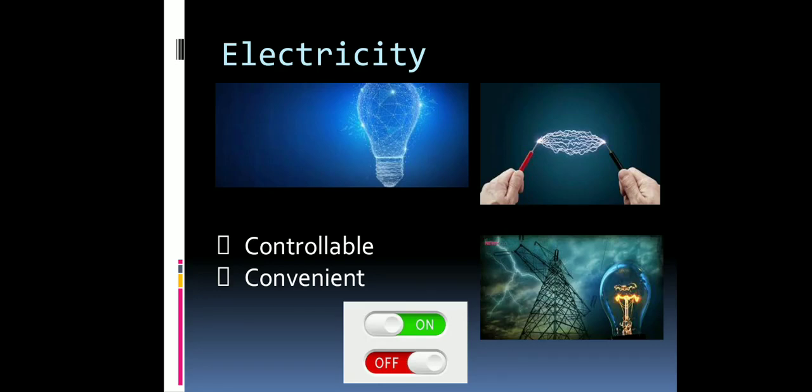So convenient and controllable, these are the two factors which make electricity the most favorable form of energy so far, and which make us depend upon it to a very large extent, clear. Even it's better to say we are depending upon electricity to an extreme extent, okay. So this is what electricity is.